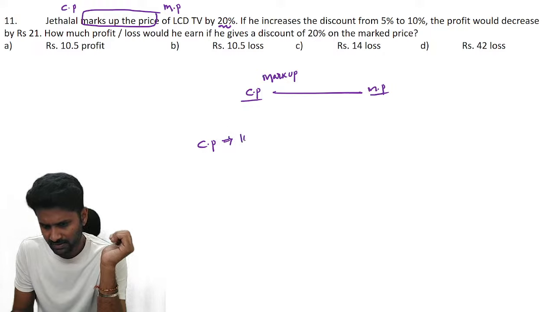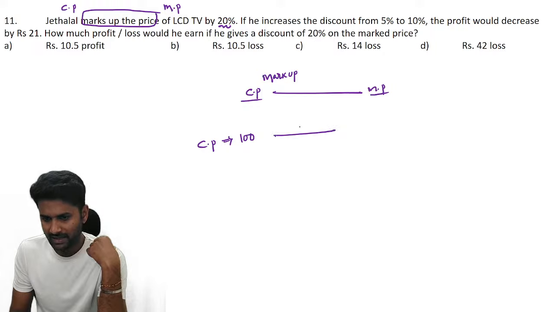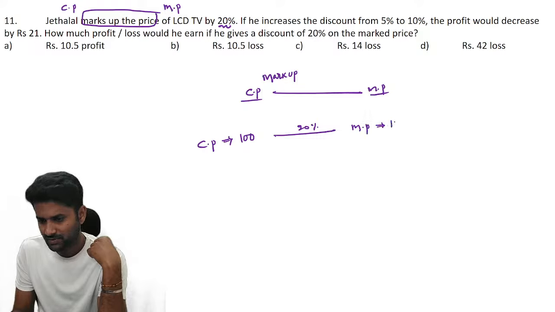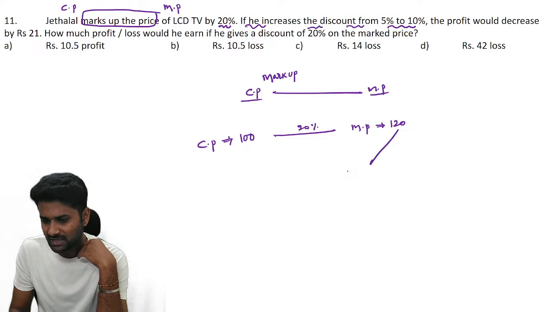Let us assume that the cost price of the article is 100. Now, the guy increases it by 20%, so it becomes the market price, 120. Now, if he increases the discount from 5 to 10%, initially if he offers a 5% discount, how much do we have to pay for 120?